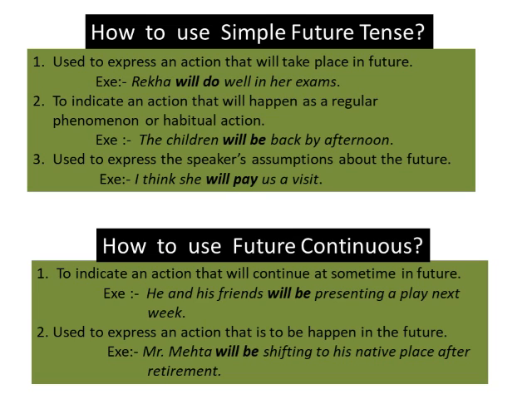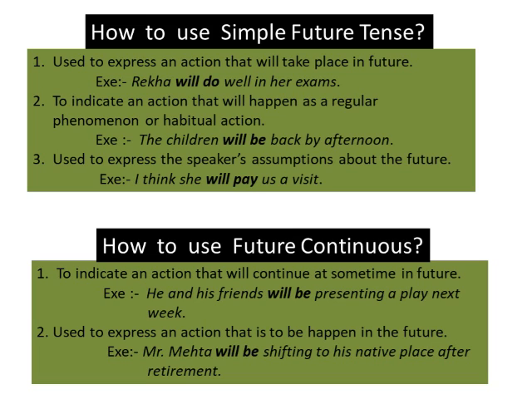Now come to the next, that is future continuous tense. Again, continuous means, I think it is clear to you all, that the verb will have ing with it. But the situations are to indicate an action that will continue at some time in future. He and his friends will be presenting a play next week. So you can see that is an action that will continue at some time in future. So it is an action that will take place in future.